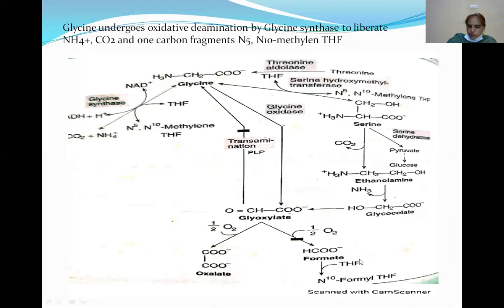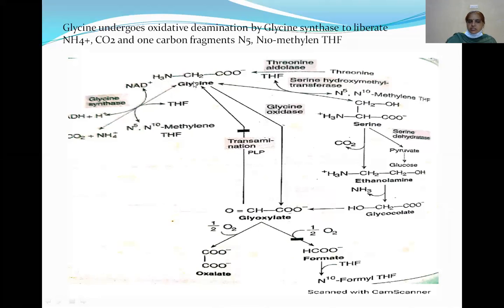Enter into the one carbon pool for the formation of the one carbon unit. So that is N10 formyl tetrahydrofolate. So enter into the one carbon metabolism for the production of the one carbon units. Okay, that is N10 formyl tetrahydrofolate. This entire metabolism considers both the anabolism and catabolism. So both the anabolism, synthesis, and degradation.